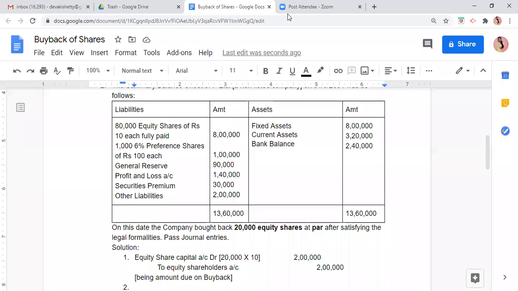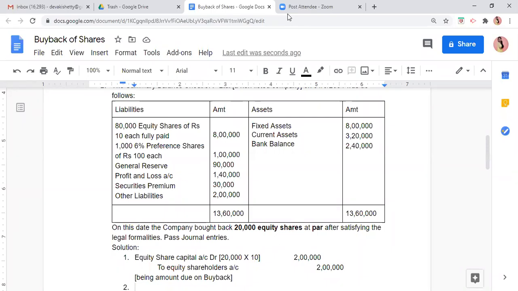Correct? Not given? Yes, Zainab is saying yes. In this sum, no information is given about fresh issue. Nothing is given about fresh issue.